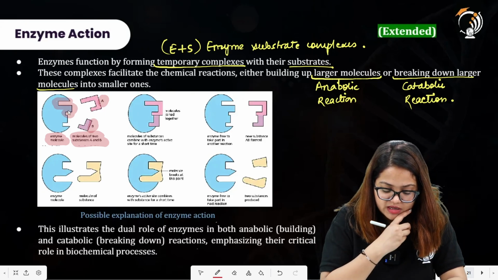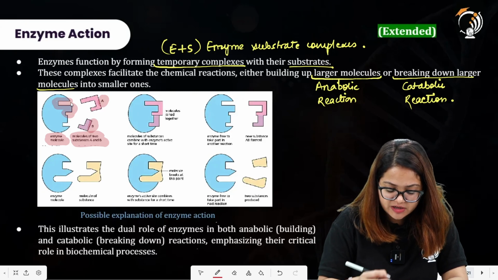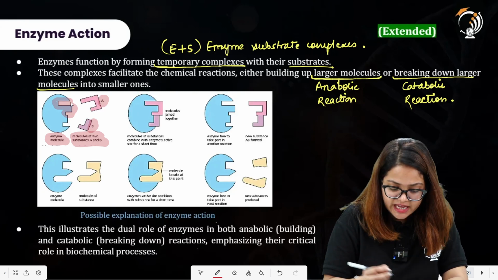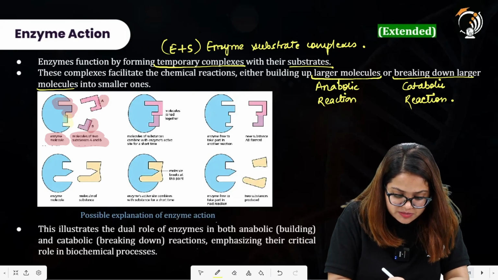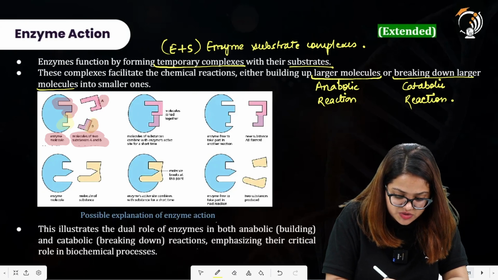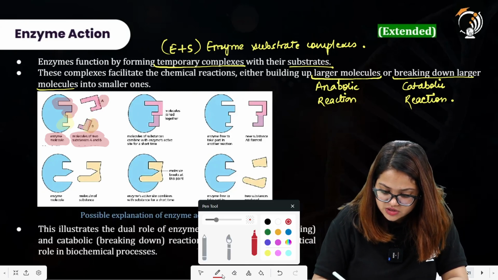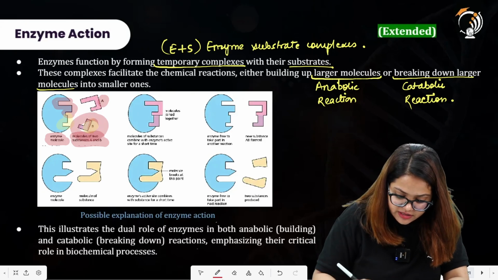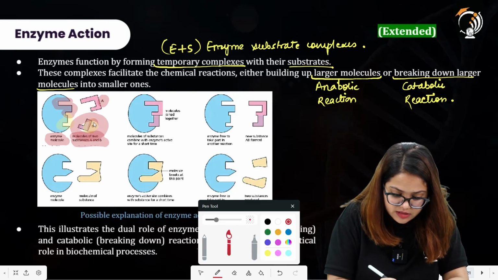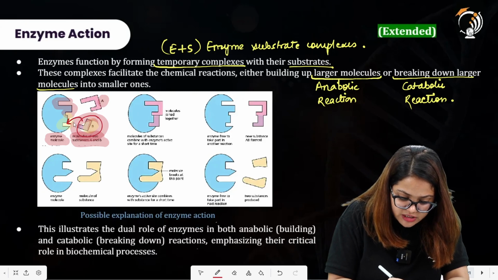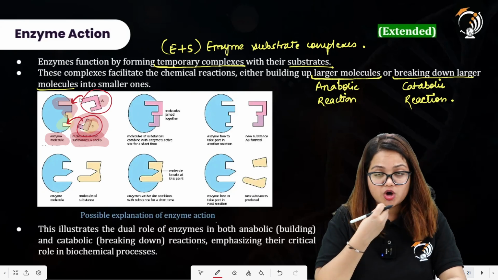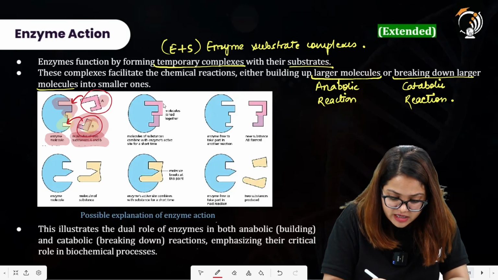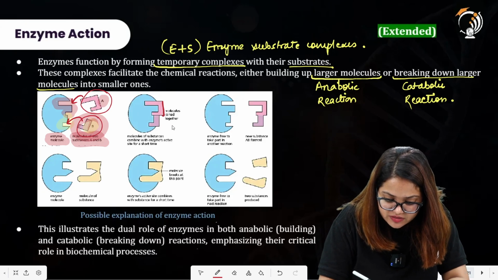So enzyme having this kind of active site will bind to the substrate A, and on the other hand it will bind to substance B, that is the substrate B. The B substrate will bind to this part, A substrate will bind to this part. Both of these having their complementary shapes. All right, they are being fit into the active site of the enzymes.